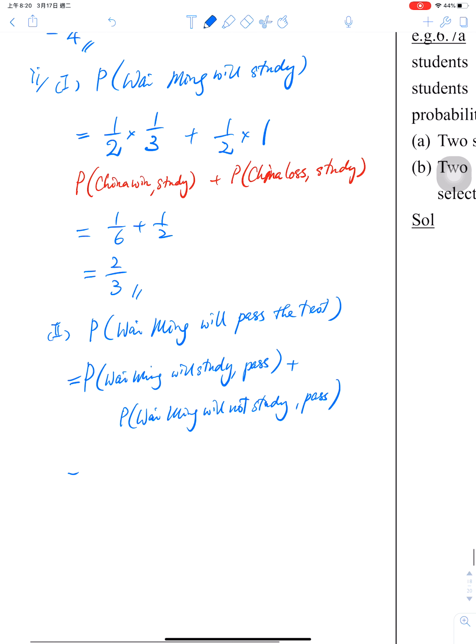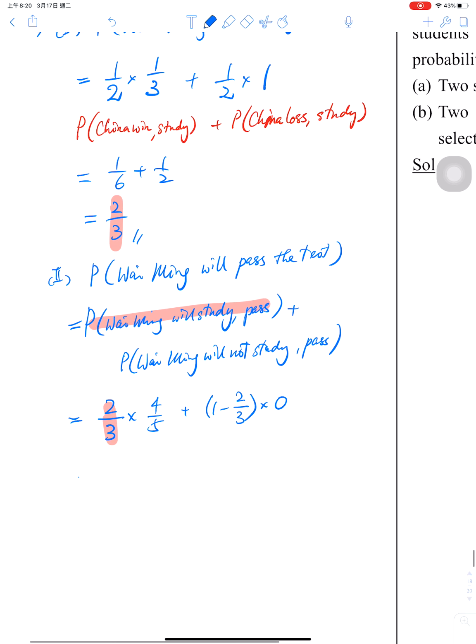Okay, so here Wyoming will study is 2/3, just now we calculated. So this one, and will pass is 4/5. Remember. However, he will not study is this one. But if he does not study, then he must fail. Certainly fail. Remember. So at the end, this is the answer.